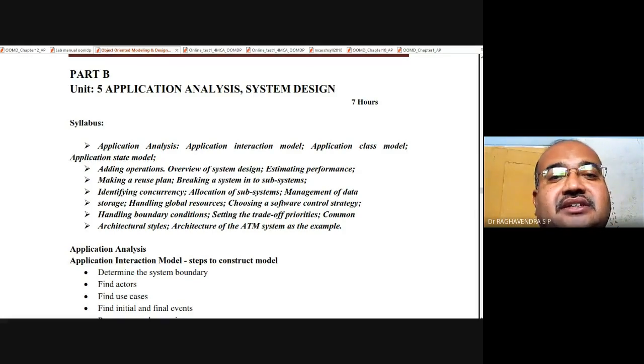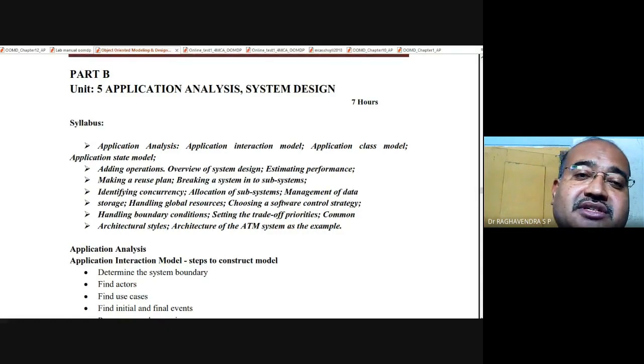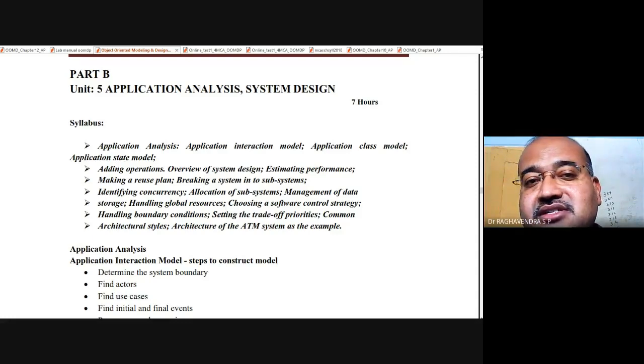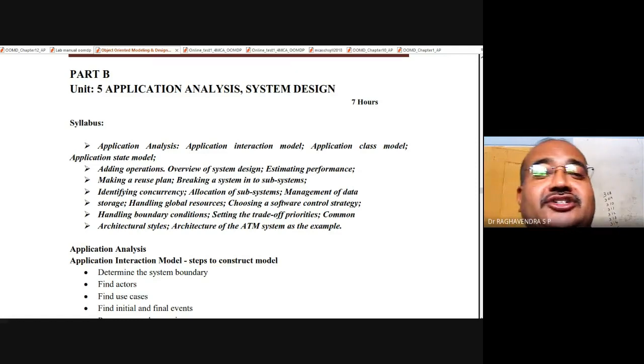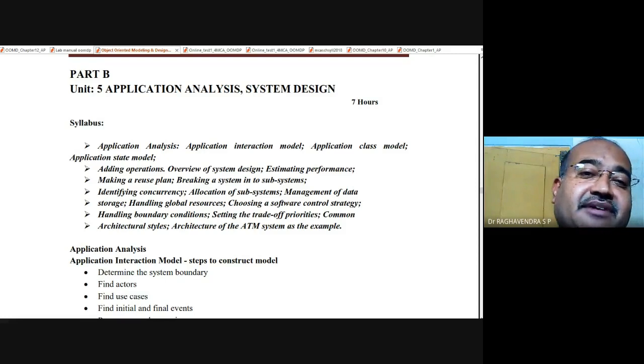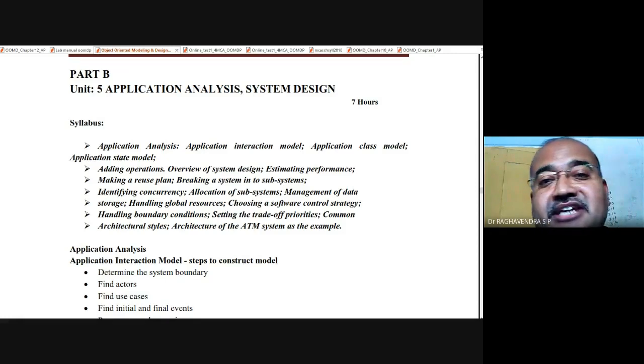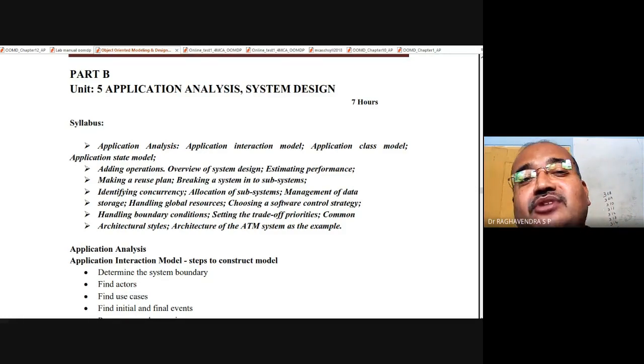In this context, we have to discuss the concepts under application analysis, which includes in particular application interaction models. If you consider domain models, we considered domain analysis, domain class model, domain state model, and domain interaction model. Similarly, in application modeling, we have application interaction model, application class model, and application state model.